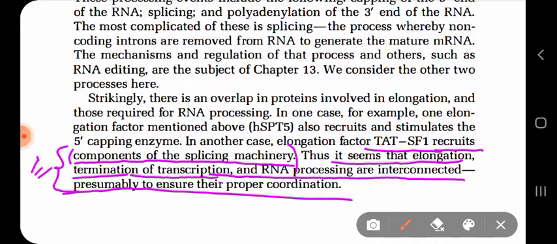So that's why the RNA polymerase 2 carries out the function very carefully, and for this it pauses and slows down, and to speed up the process, the TFIIS comes into play. So all these things, the termination of transcription, the elongation of transcription, and RNA processing, are all interconnected with each other. Okay.